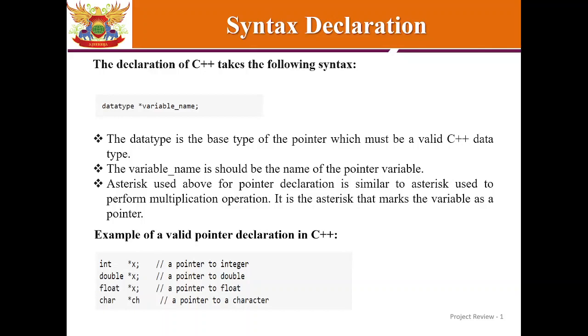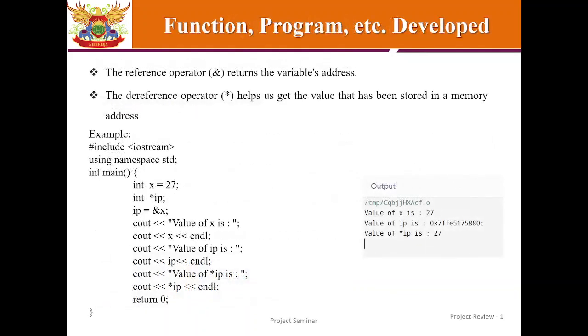An example of valid pointer declaration in C++ can be seen in the image below. The reference operator ampersand returns the variable's address. The dereference operator asterisk helps us to get the value that has been stored in a memory address.